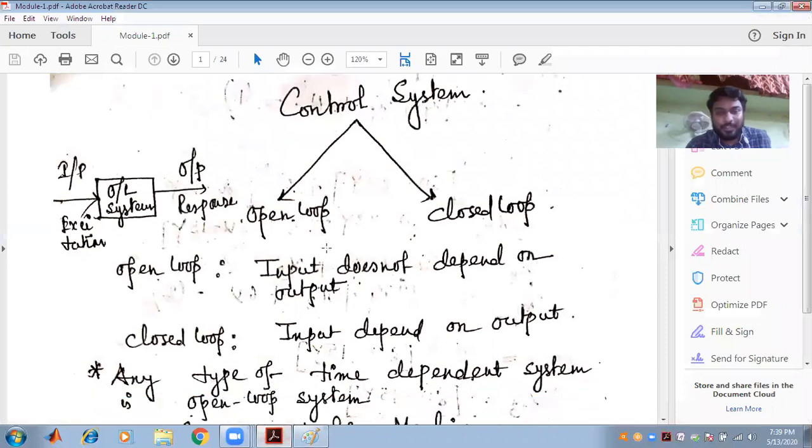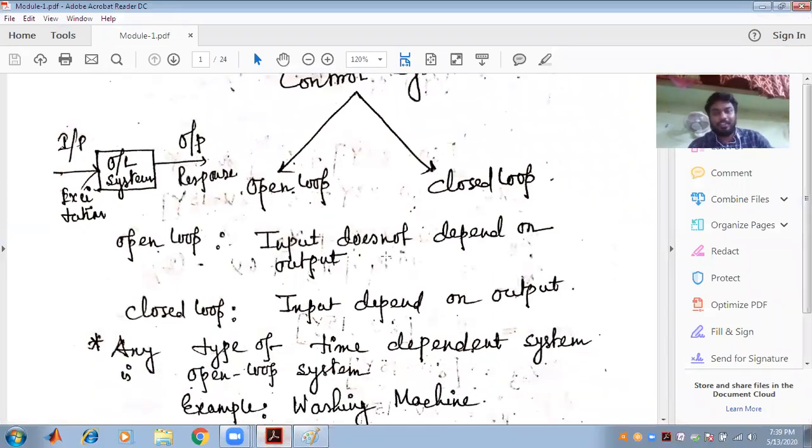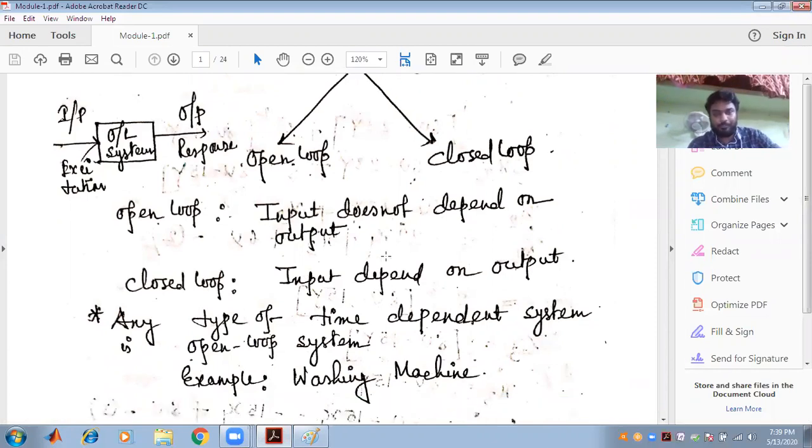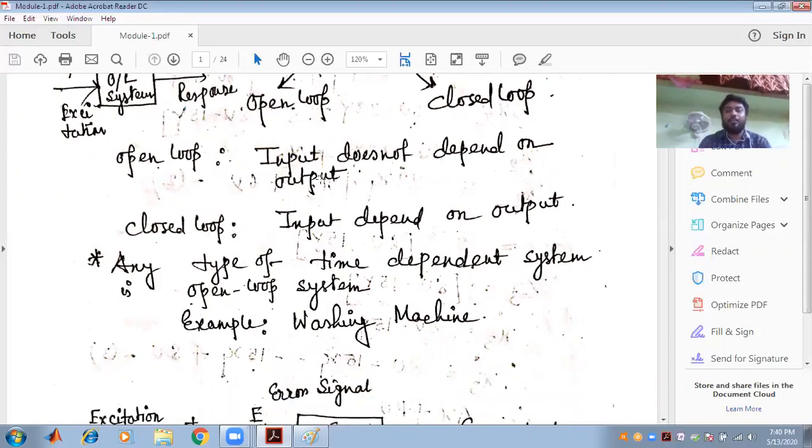In an open loop system, the input doesn't depend on the output. Any type of time dependent system is an open loop system. The example is the washing machine. This is the block diagram of an open loop system: an excitation is given, and we get the output, the response. So this is generally known as the open loop system.